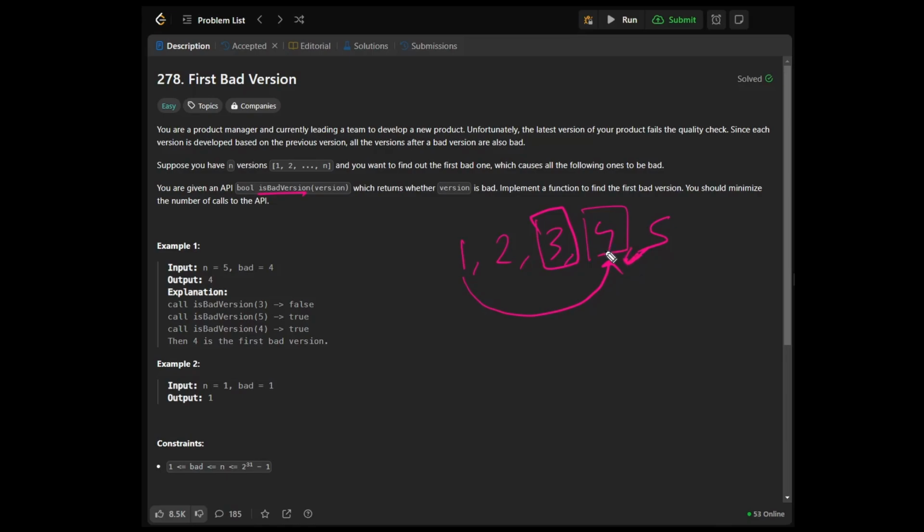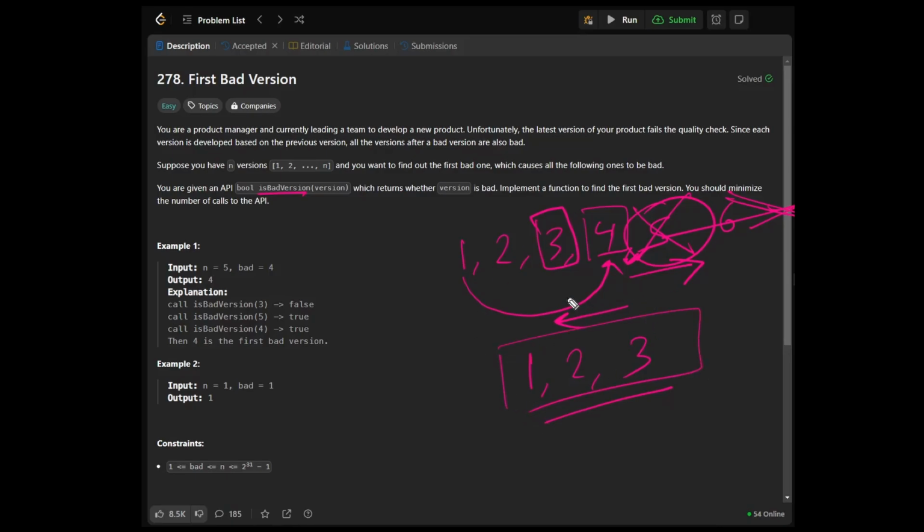Where do we have to check? The first one is not going to be in the right direction. The first one would definitely be in the left direction. So now we can say that we can ignore that last part. We can ignore any number after this. These cannot be the first. So we are only left with 1, 2, and 3. 4 may be an answer. But 1, 2, and 3, this is where we should be looking.